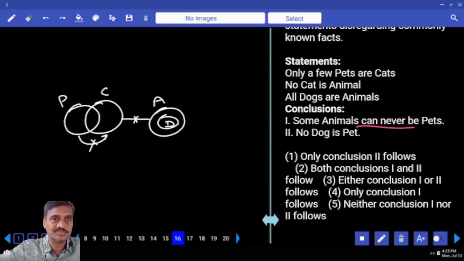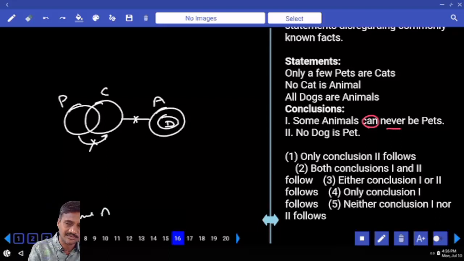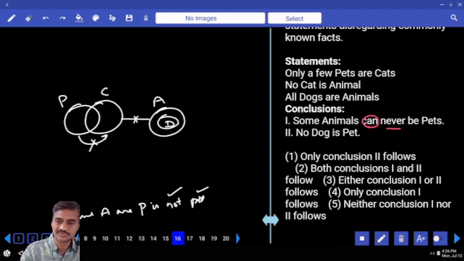Some animals can never be pets means some animals are pets is not possible. Can stands for possibility, never stands for not. And the same element can be written as some animals are pets, some animals are pets is not possible. And not stands for negative and possible stands for can.